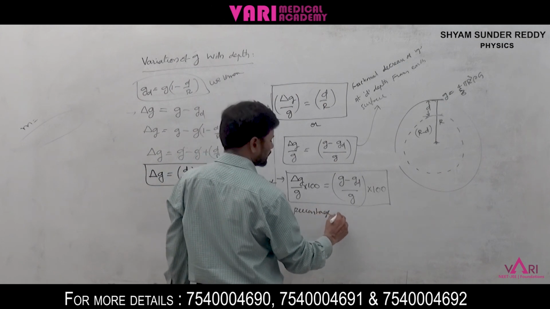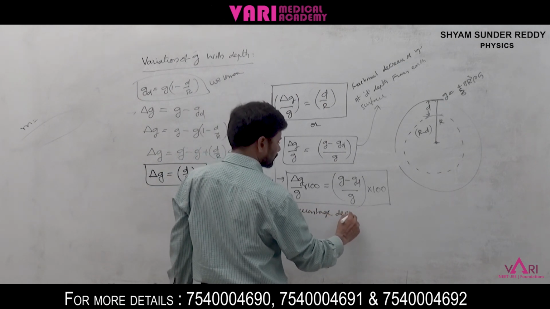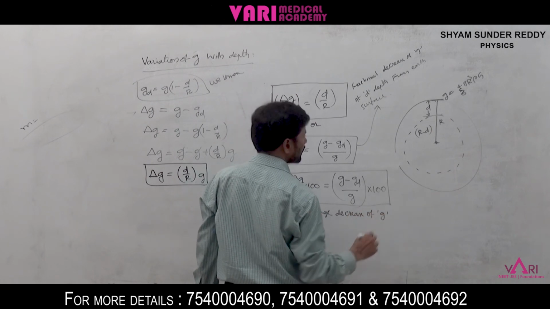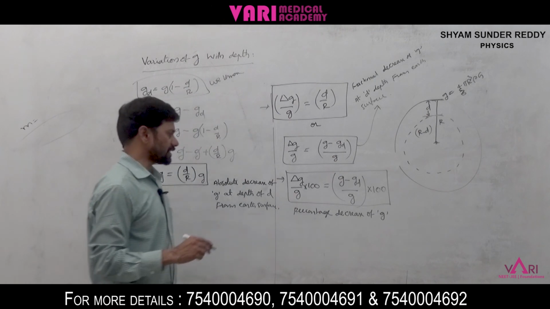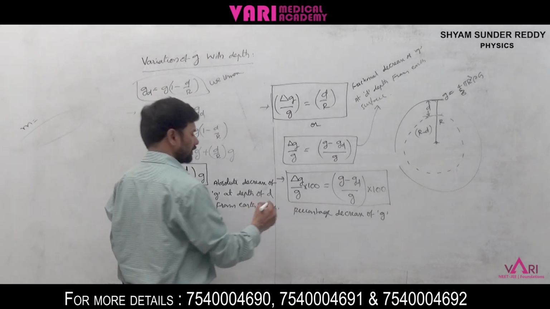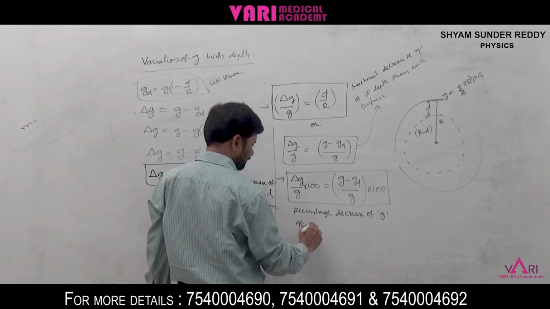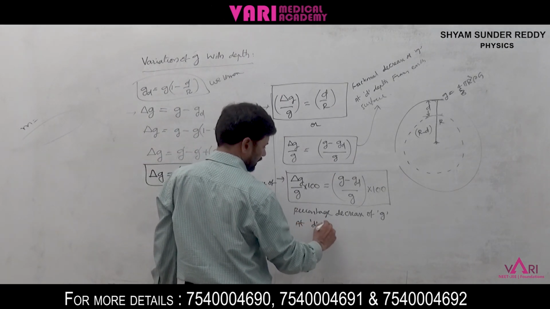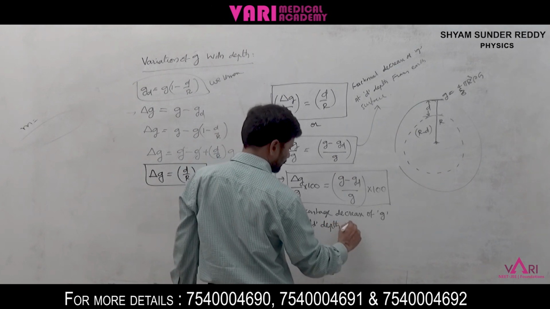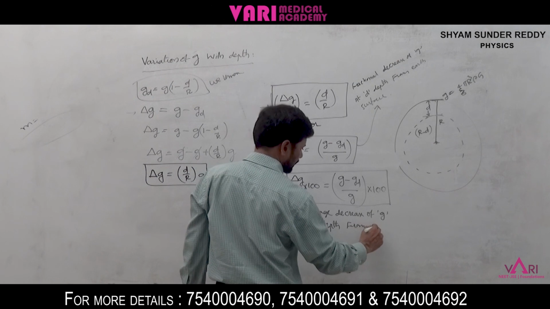Percentage decrease of acceleration due to gravity at D depth from Earth surface.